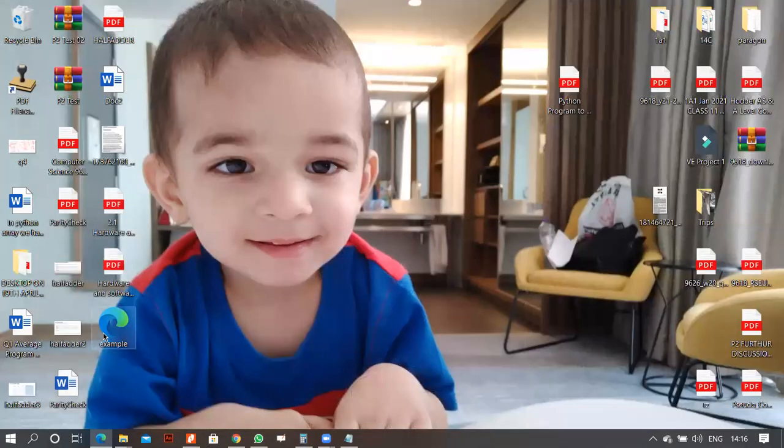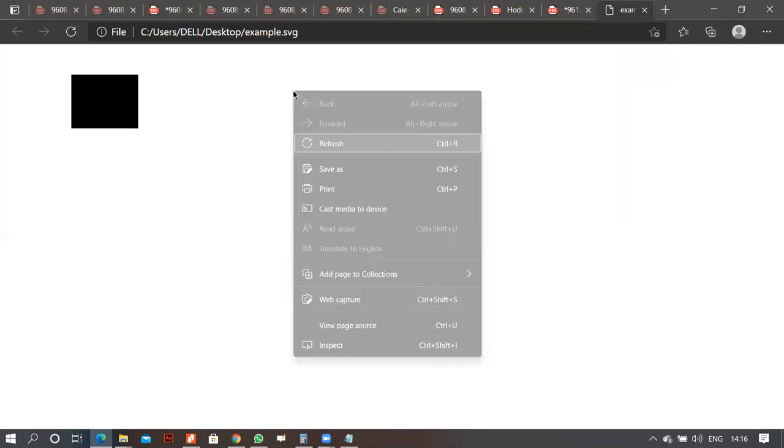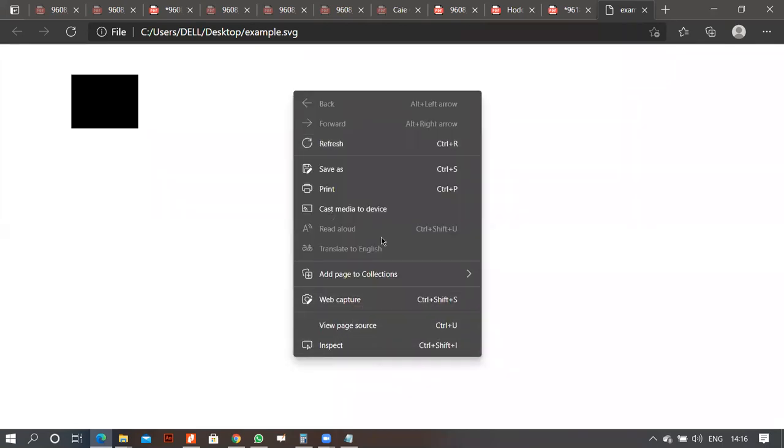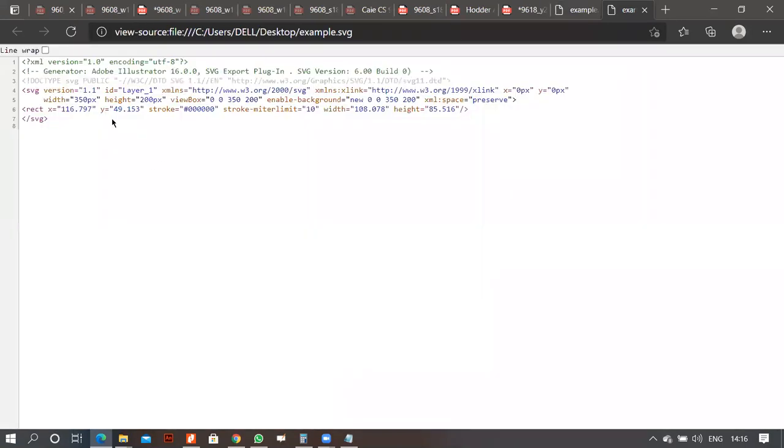Let me go to my desktop. Here I have example. I'll open this in the browser. You can see my SVG over here. If I press Control plus, you can see it doesn't get pixelated, even in the browser. I go back to 100%. But the important thing here is the file information. If I go to view page source to see what's at the backend, you can see I have this information. This cannot happen for bitmap.